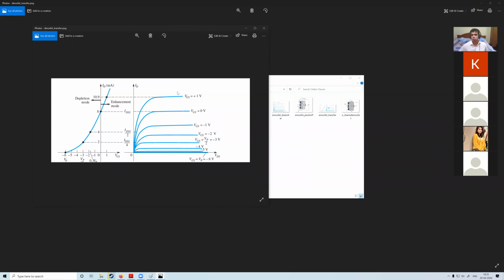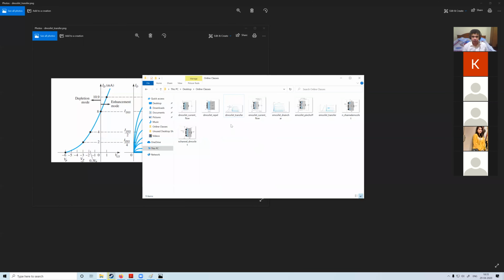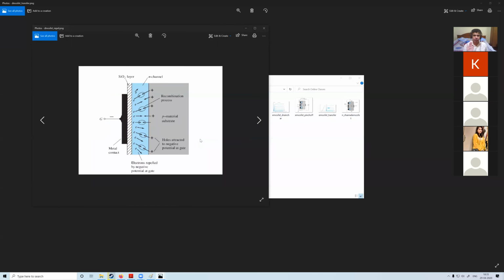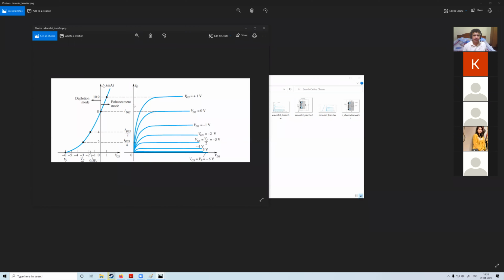Yes, it is positive, so more electrons will be attracted. Just the opposite of this figure. If it is plus, electrons will come here. There are minority electrons here. They will come here. Whatever holes are there, few, they will be pushed away. So there will be more electrons, thicker channel, less resistance, more current. Right? That is why it is larger here. However, this is rarely used. Our interest is only this region. This is rarely used. That's why I told you this is not very important.